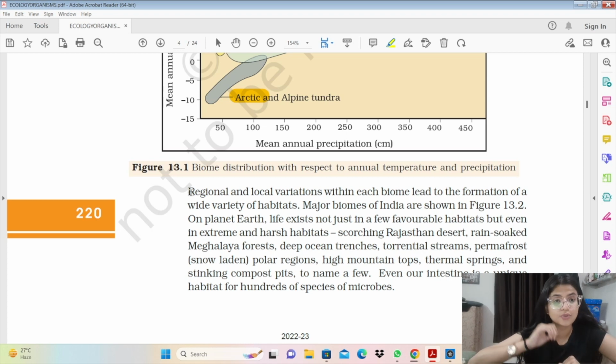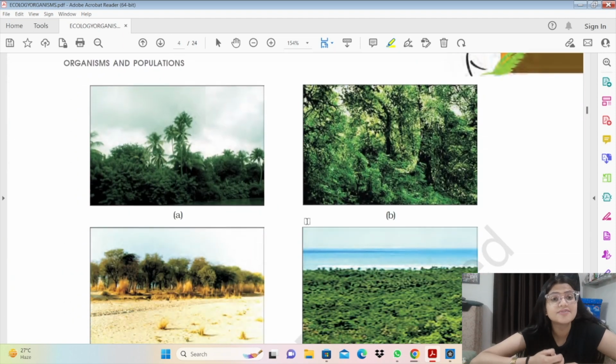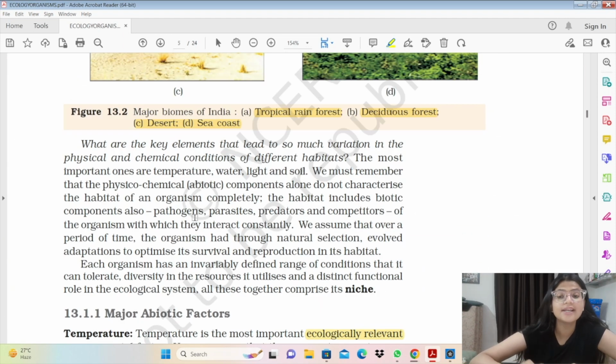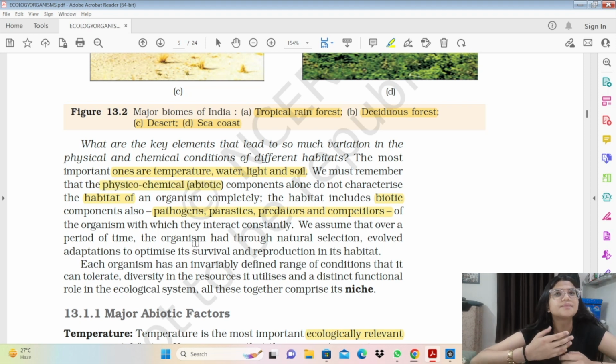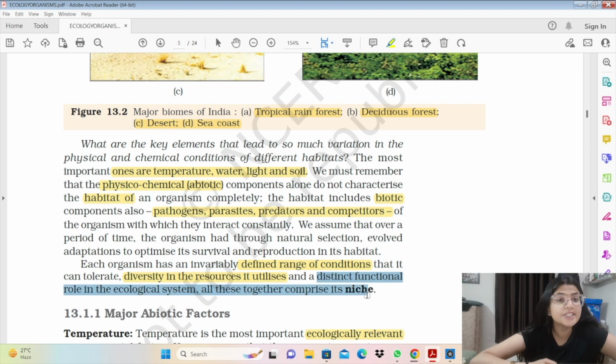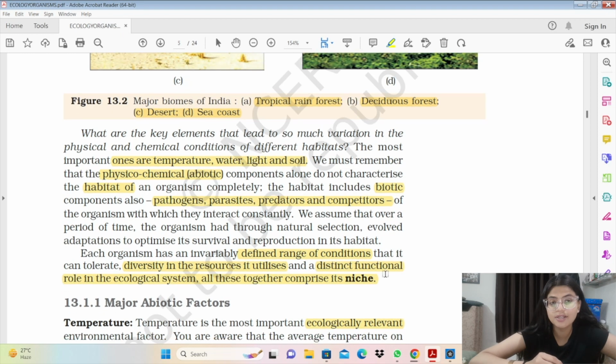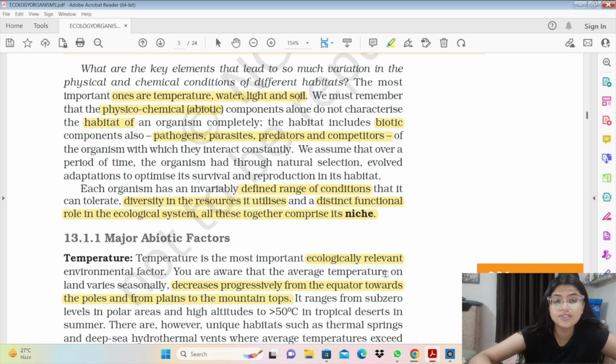So now we come across two terms, that is a habitat and a niche. So what is a habitat? Habitat सिर्फ हमें address बताती है कहाँ वो organism रहता है. And as I told you, there are two components in a habitat, जिसमें abiotic components भी आते हैं और biotic components भी आते हैं. Whereas niche में हम सिर्फ एक specific role बताते हैं organism का, what kind of nutrient it utilizes. Niche cannot be the same for two organisms, but habitat same हो सकते हैं. Niche basically talks about the kind of nutrients utilized by an organism and the kind of conditions it can tolerate.